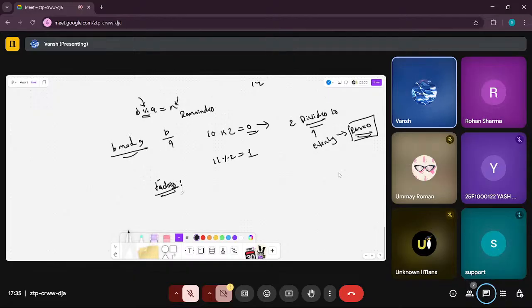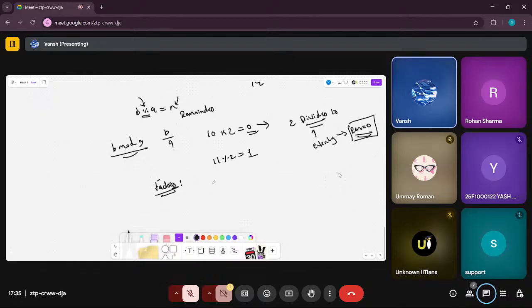Factors. So factors are essentially chunks of a number. Any number can be divided into some different chunks, essentially in pairs of two numbers. Let me tell you what I mean when I say two numbers.